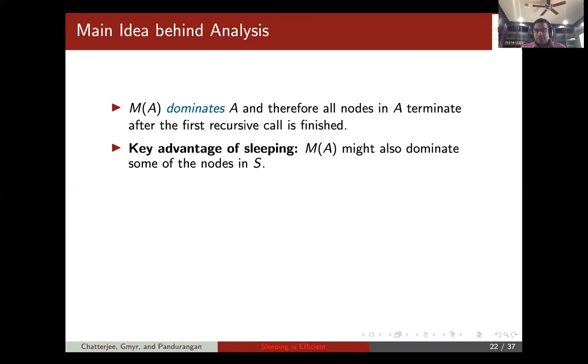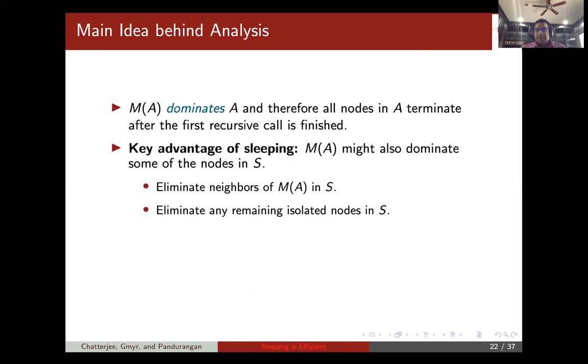But the main thing about sleeping is that MA also dominates some of the nodes in S. It eliminates all the neighbors of MA in S, and also eliminates any remaining isolated nodes in S. After the neighbors of MA in S are removed, some nodes might be isolated in S, so of course they all join the MIS.